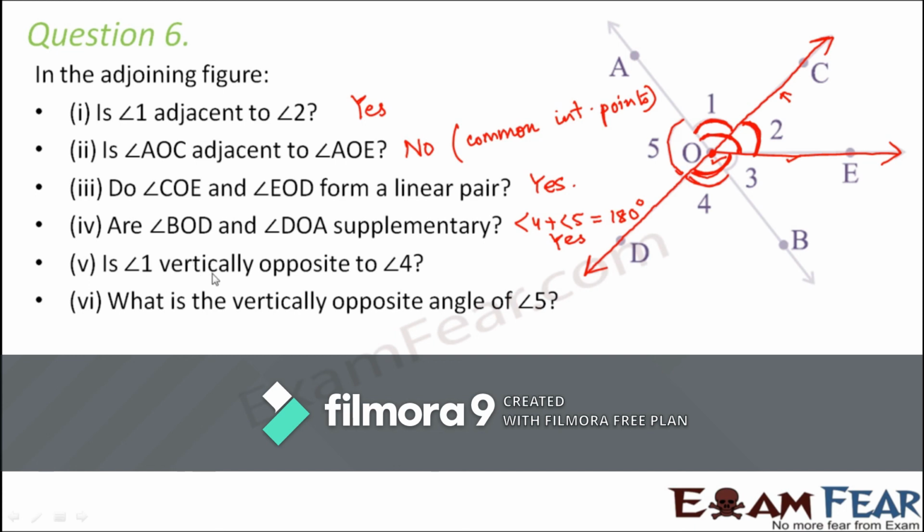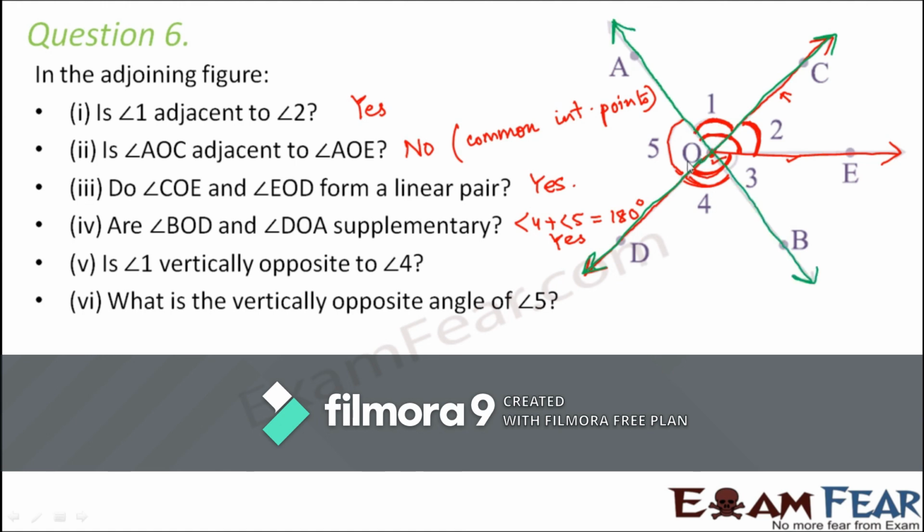Is angle 1 vertically opposite to angle 4? So this is angle 1 and this is angle 4. So let us look at the lines which are intersecting so that we can understand if angle 1 and angle 4 are formed by intersecting lines or not. So let us highlight the lines which make these angles. One line would be DC. And what would be the other line? The other line would be AB.